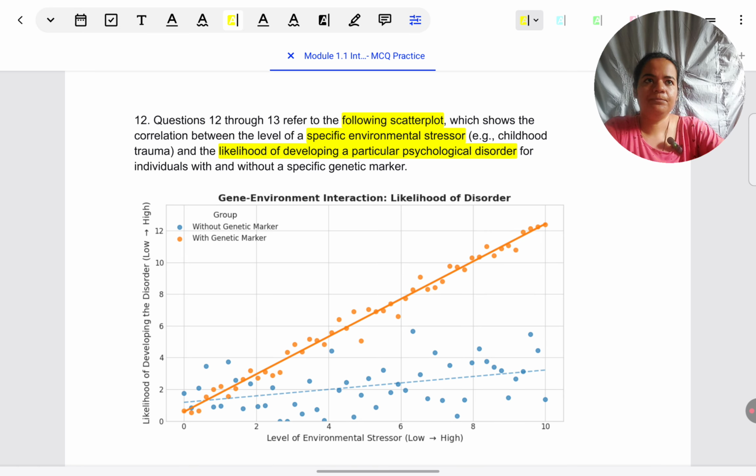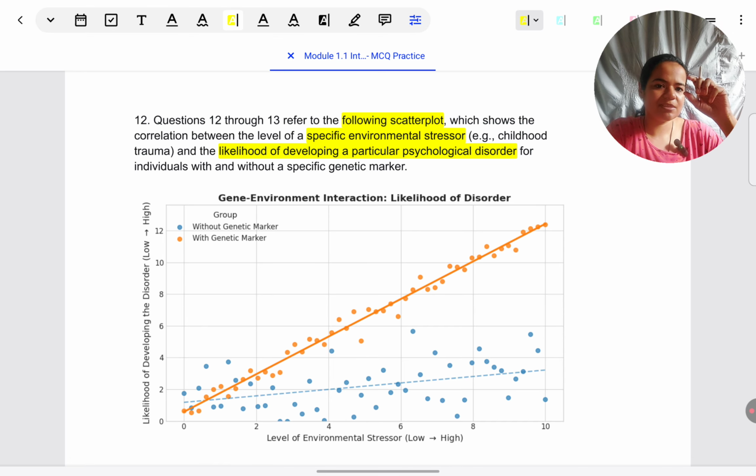Okay, let me think, have I understood this in my mind? What am I understanding from this? Some researchers were interested in looking at the relationship between people facing stressors like childhood trauma, very specific stressors, difficult situations that they might have faced, and how that makes them vulnerable or more likely to develop a disorder. So most probably they must be looking for a positive correlation, because from whatever I've learned about stress in the environment and genes, usually if someone's faced a lot of stress, they become very likely to develop psychological disorders like depression or anxiety.